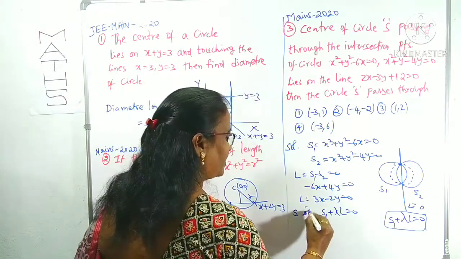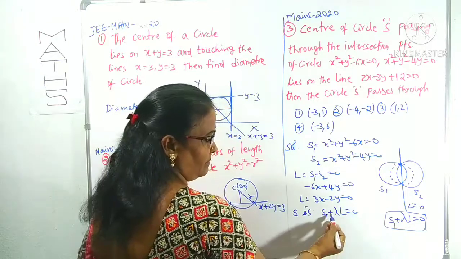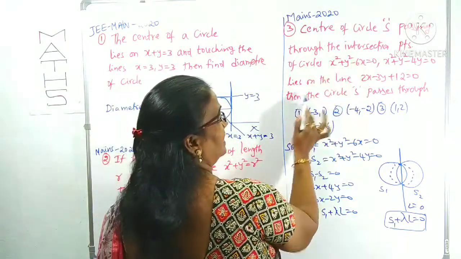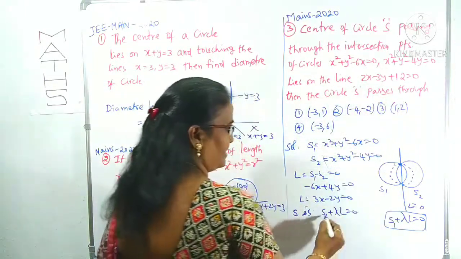To find the lambda value, we have S1 plus lambda L equals 0. Its center lies on this line, so we can substitute the center of the circle into this line. First, what is this equation?